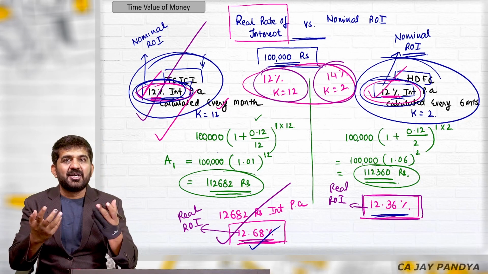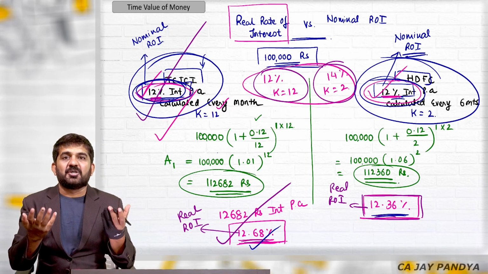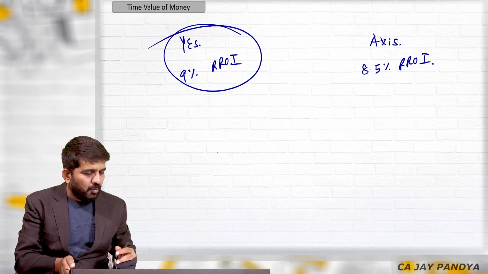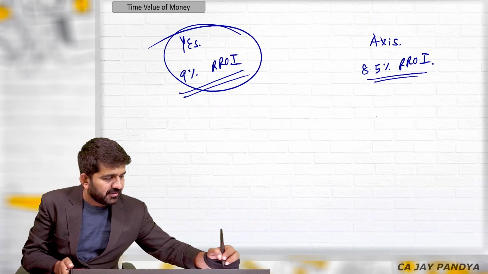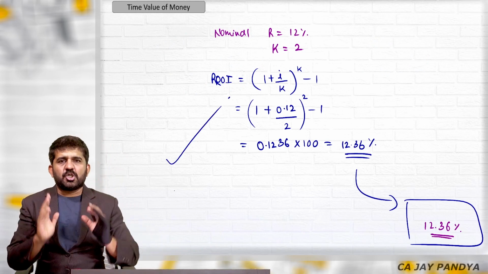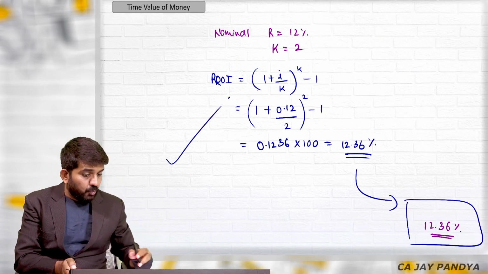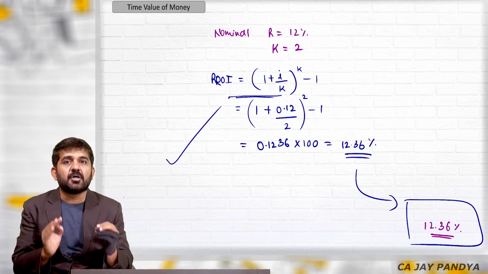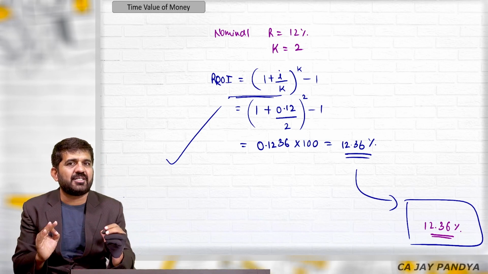So whenever you become a chartered accountant, it will be helpful to you because people do not directly know what they are really getting. They can hire you to find out the real rate of interest. Now there was a question from a student: what is the logic of this formula? See, it is very important you don't mug up the formula; you somewhat understand the formula and then mug it up. Now it is very simple.